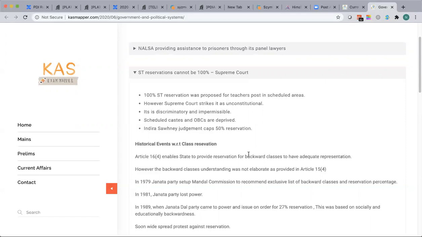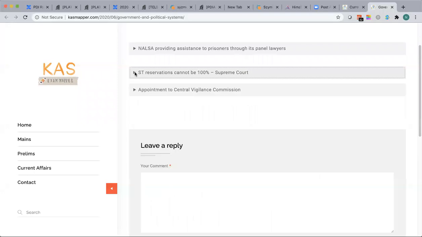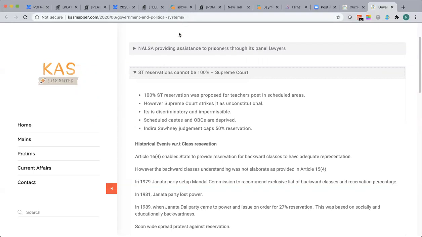So it's very important to understand the contextual history behind the reservations. We'll talk about the ST reservation latest news update and a little bit about the appointment to the Central Vigilance Commission. Fine. So now coming to the ST reservations.